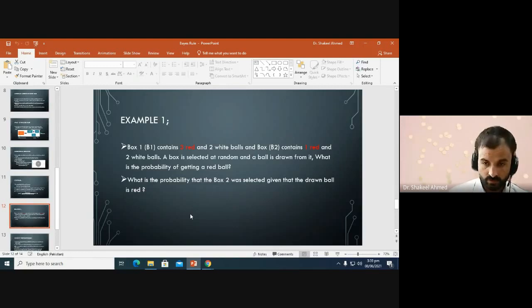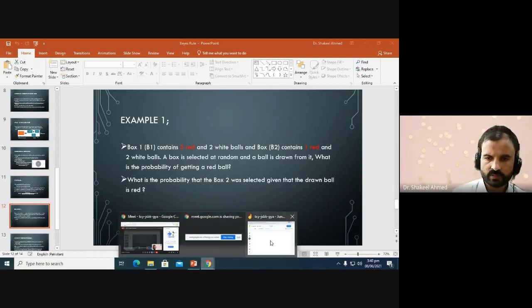We need to find the probability of getting a red ball, and the second question is to find the probability that box 2 was selected given that the drawn ball is red. As here we are going in the opposite direction, we have evidence that the ball is red, and we are going to update the probability of selection of box 2 in this case. This is the main application of Bayes theorem.